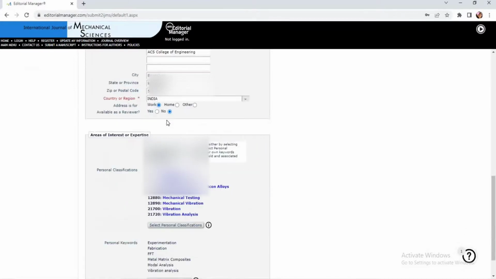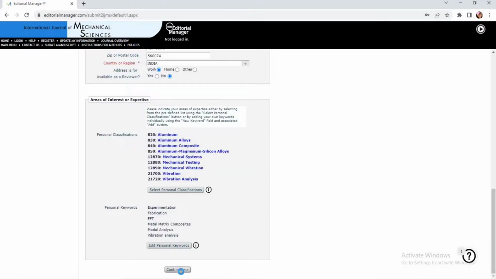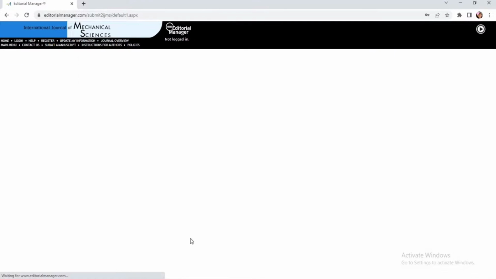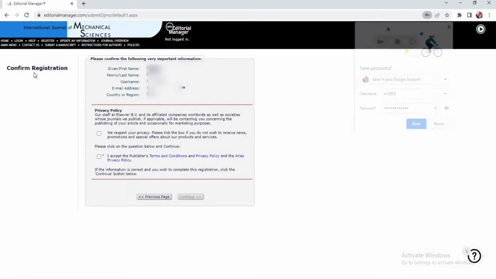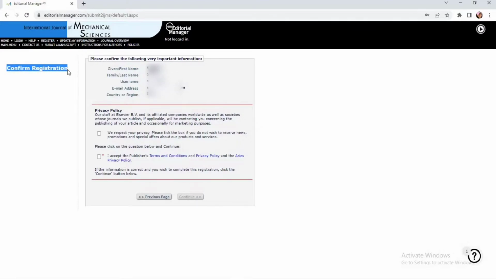So I've selected a different username. Rest all remains as it is. So let me click on this continue option. Now I can see here it's very clearly saying that the registration is confirmed. So my first name followed by the last name followed by the username followed by the email ID followed by the country or the region I belong to.